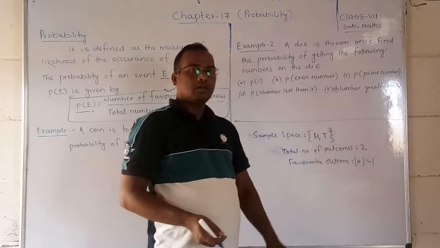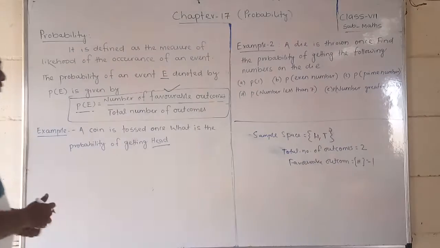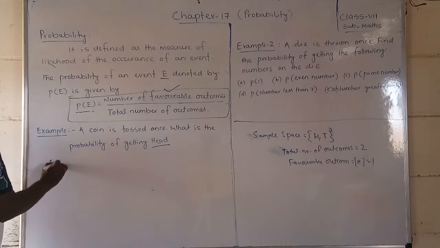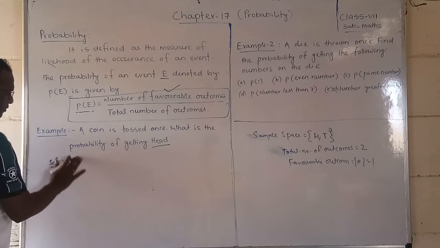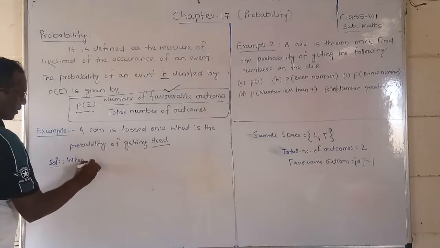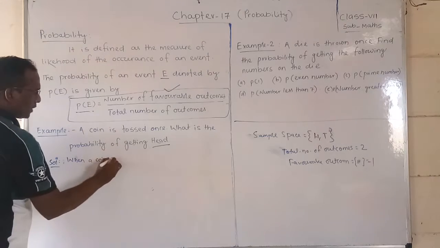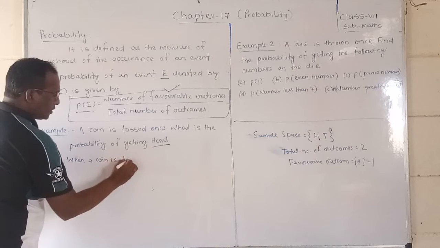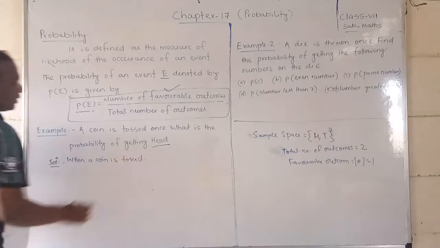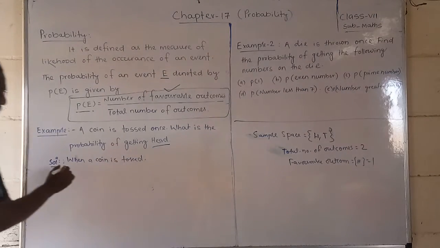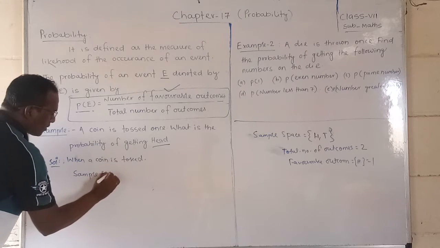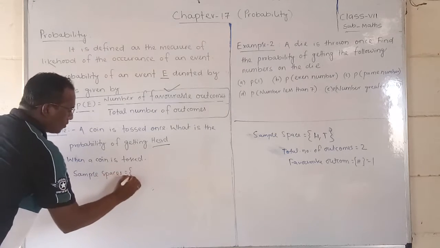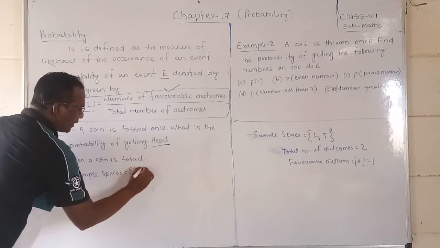So it is equal to 1. Okay. Now look at here. First of all, solution, I will write here, students. First of all, write down the sample space when a coin is tossed. The outcomes, meaning the sample space, we can write as head and a tail.